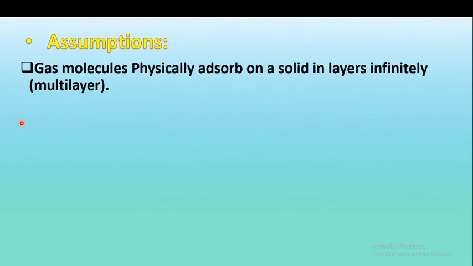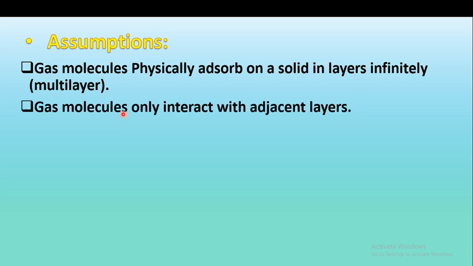So the first assumption is that gas molecules physically adsorb on a solid in layers infinitely. That is the formation of multilayers. Means the BET theory says that the gas molecules physically adsorb on a solid in layers, in such a way that there is formation of infinite layers. Infinite means any number of layers, which we can also call multilayer formation. And the gas molecules only interact with the adjacent layers. So here is the infinite or multilayer formation in the BET theory.